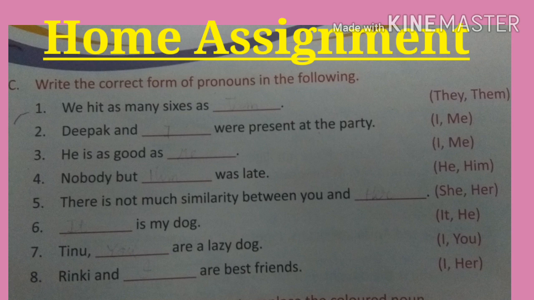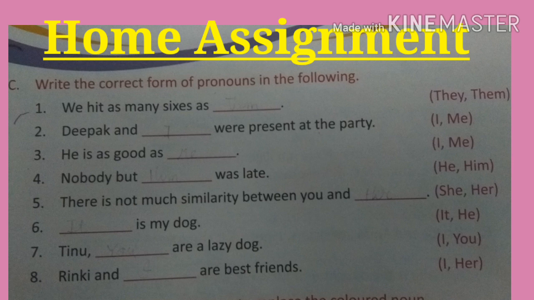First is, we hit as many sixes as dash. They, them. Deepak and dash were present in the party. I, me. He is as good as dash. I, me. Nobody but dash was late. He, him.